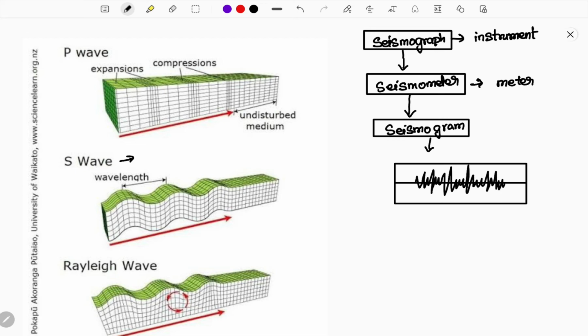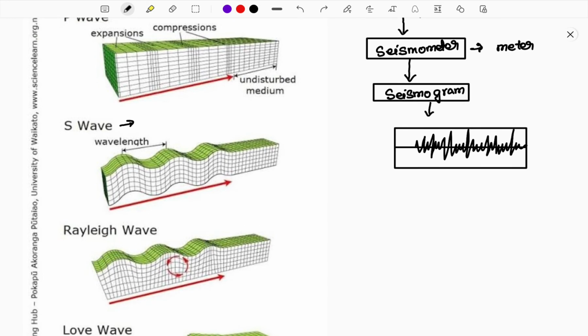Similarly, when an earthquake occurs, there will be data that is drawn on a surface or a sheet. That is called a seismogram. Whatever is represented based on the data in this format is called a seismogram. So a seismogram is a representation of the wave, showing how it occurred.